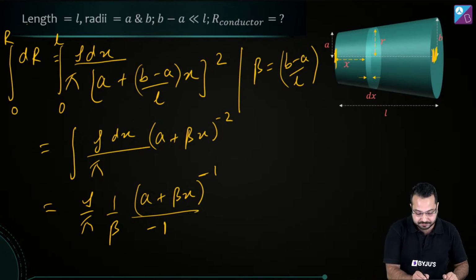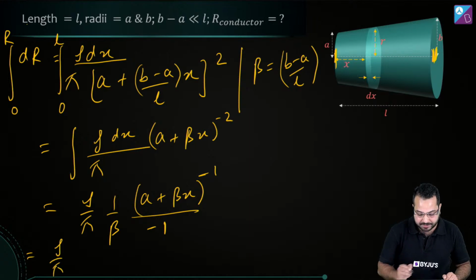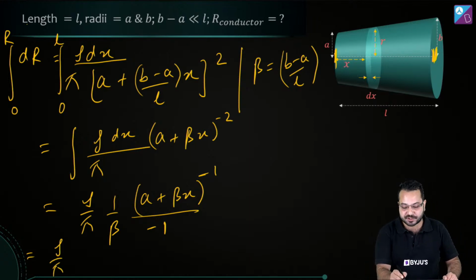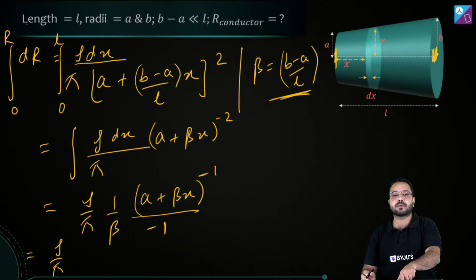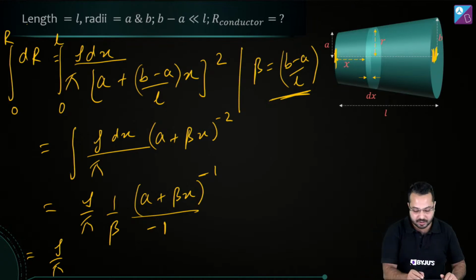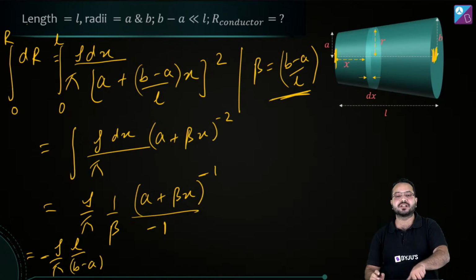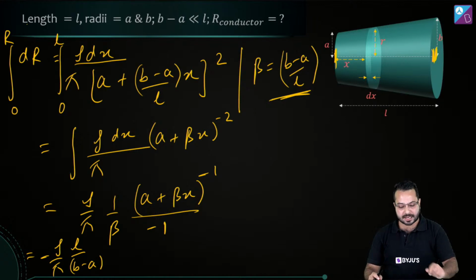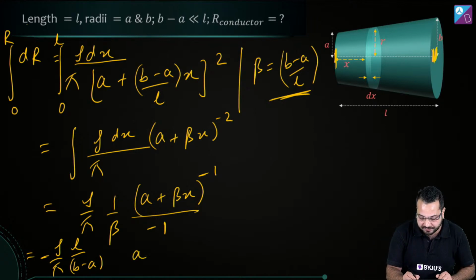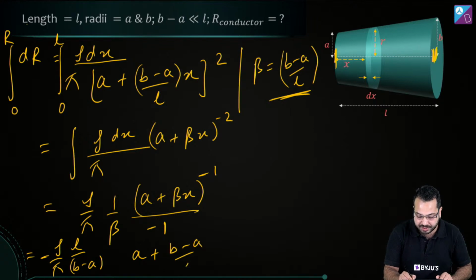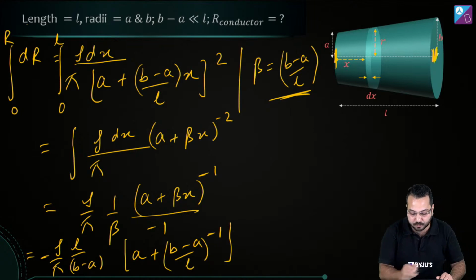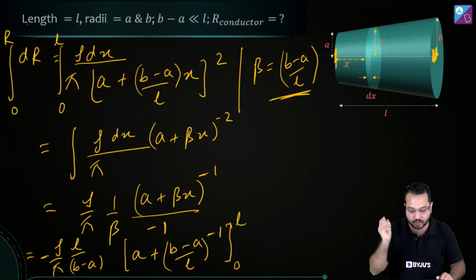This becomes rho upon pi, and then this beta we can substitute back. So we are dividing it by beta, so this becomes L divided by B minus A. And then we'll take this minus sign out as well, so this minus 1 in the denominator, let's take that out as well. And then we have A plus, and what is the value of beta? It is B minus A divided by L, x to the power minus 1. And then we'll have to put the limit of integration from 0 to L.